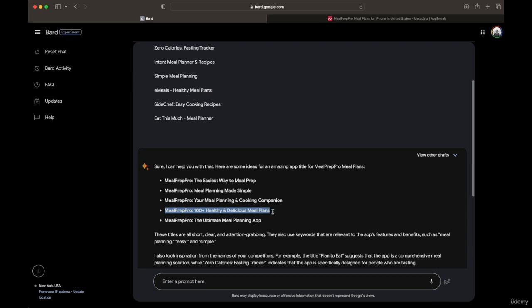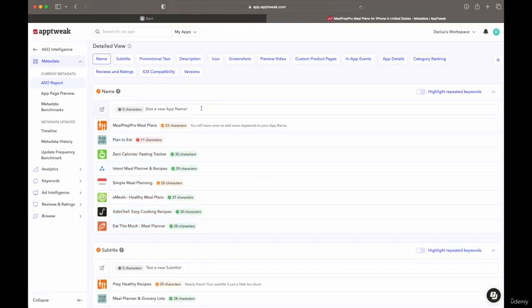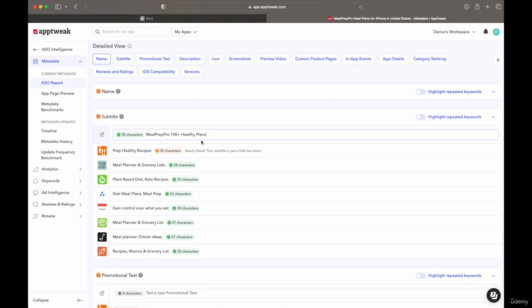I like this one. 100+ healthy plans would maybe be a good way. So let's see how many characters that would be. Healthy plans. Oh, we need one more character over here to make it good. Oh, come on.